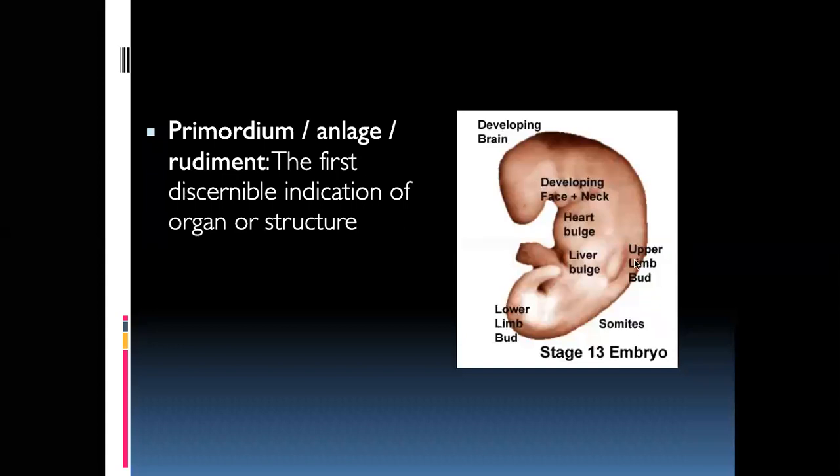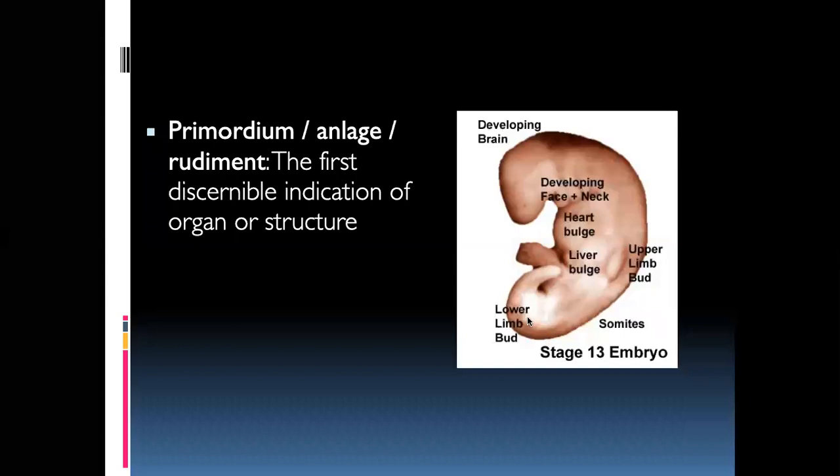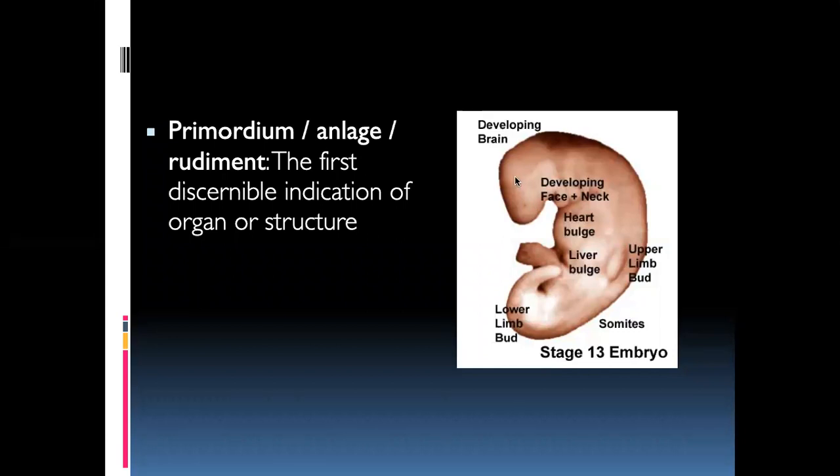See here, during development, if you take an electron microscopic picture of an embryo, this is how a developing embryo looks. You can see the developing face, neck, and heart is here. You can see the liver bulge. See the limb buds: these are the upper limb buds, and we'll see the lower limb buds here. These are called primordia. This is the primordium of the upper limb, this is the primordium of the lower limb, the primordium of the heart, the primordium of the brain. So primordium means the first indication of an organ or a structure.